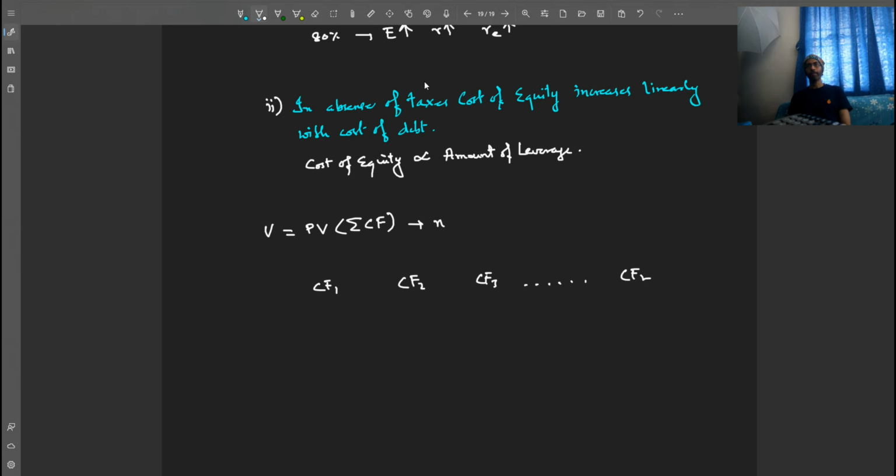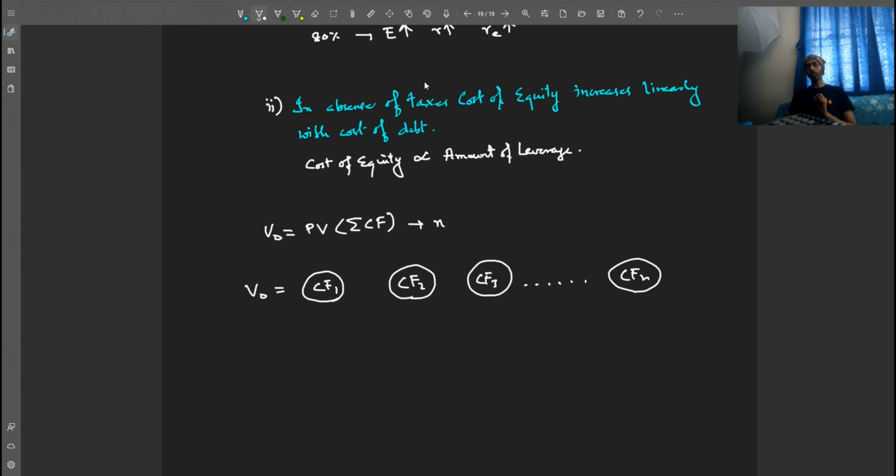Now the present values of all these individual cash flows is nothing but the value of the firm at time 0. So this V is actually V0, value at time 0.